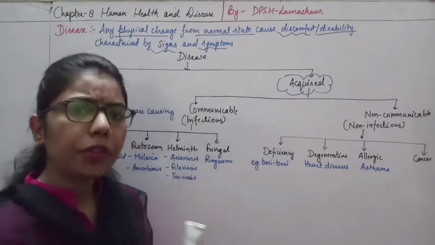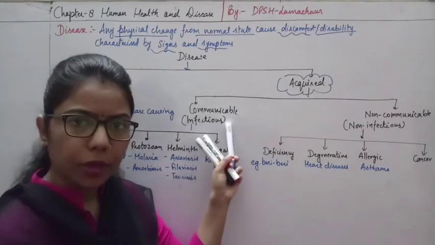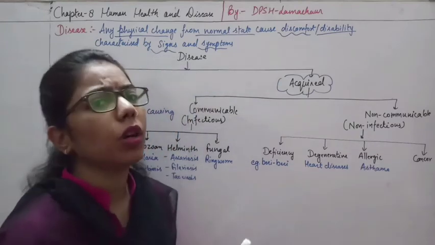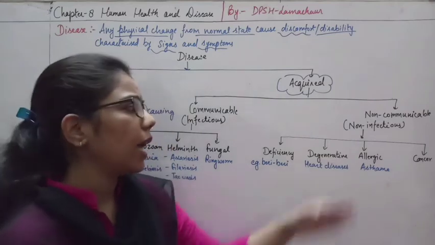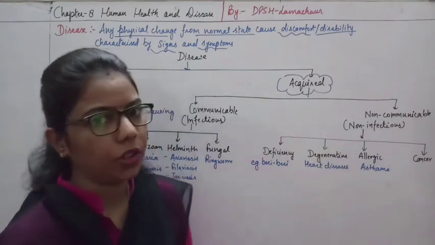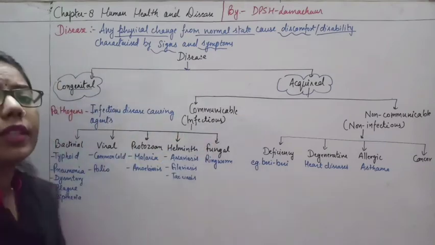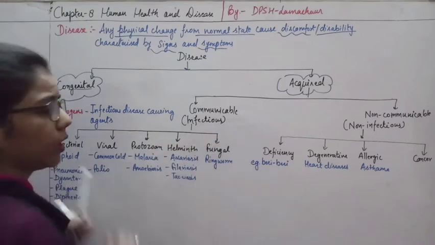It can be transmitted very easily, so we can say it is a communicable disease. And those diseases which cannot be transmitted to another person are known as non-communicable diseases, as well as non-infectious diseases.